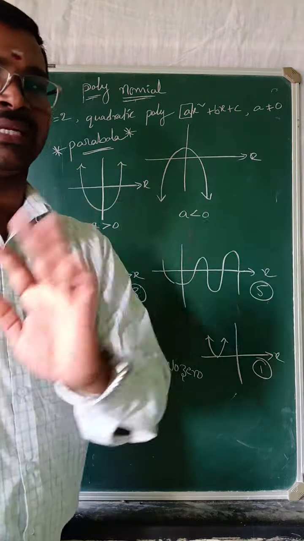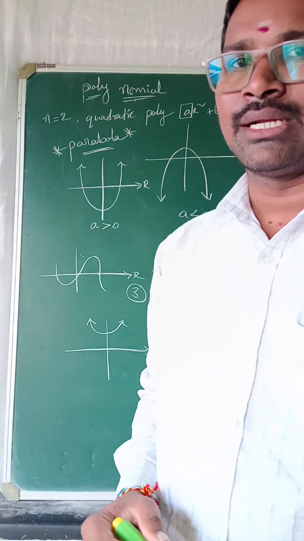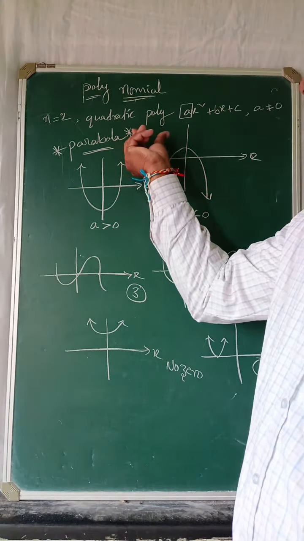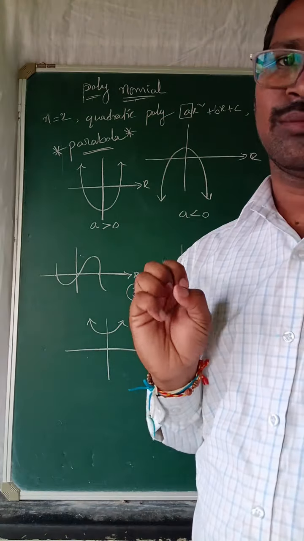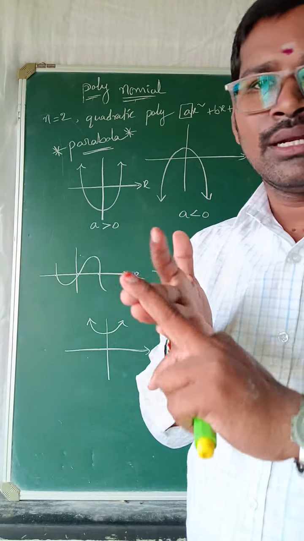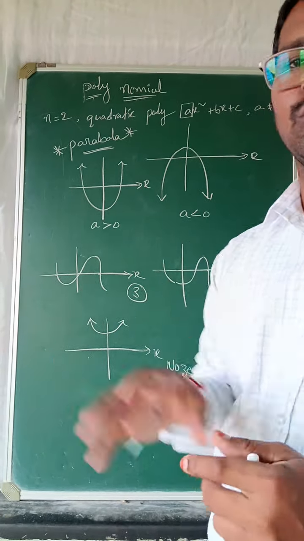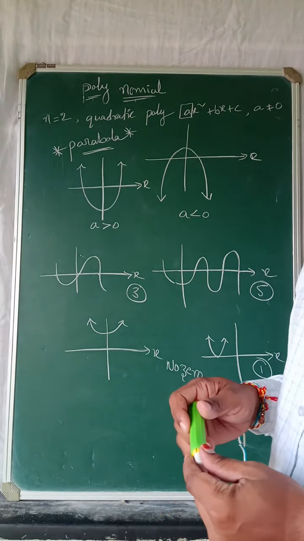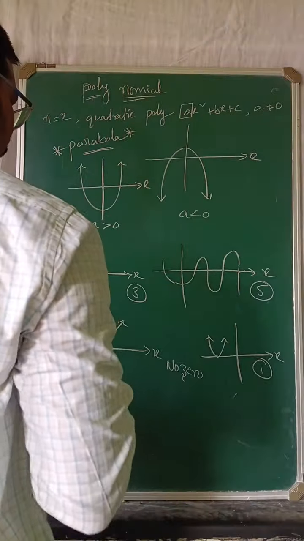Based on the graph it will get. But in the quadratic polynomial we will get at most 2. At most 2 means either no solution, either one solution, either two solutions. We will get 2 solutions also. No problem. Next coming to the point, cubic polynomial.